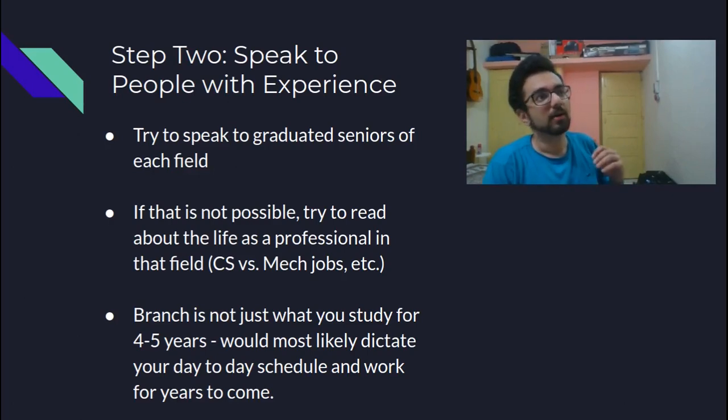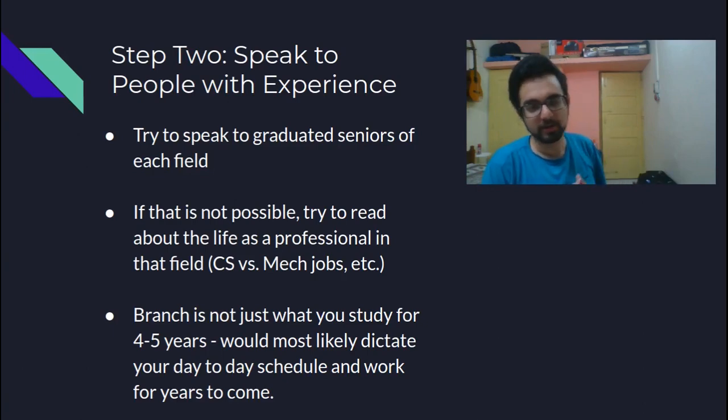For example, a CS job would be very, very different from a mech job. I'm not saying one is better than the other, they are just different, and everybody has different preferences. So you should speak to people or read about their experiences, about what it is like to work in the different fields, what kind of jobs are there, what kind of challenges are there, are you okay with those kind of challenges, and is that a lifestyle that you want to have. All these things you can find out by talking to people who have experience in the field.